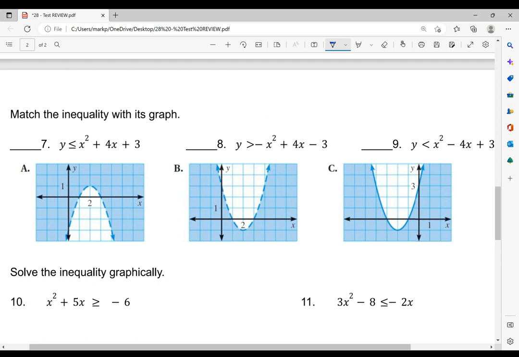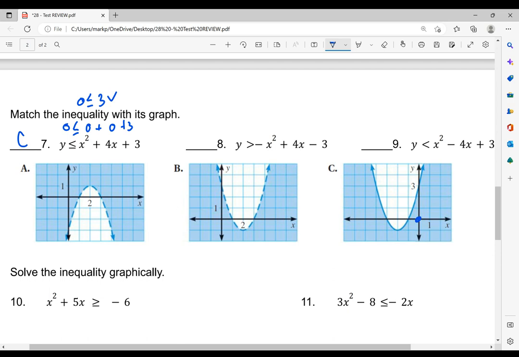Now, I do want to show that when you test the point that you will get the right shading. So here, like I said before, I use the point 0, 0. So I just plug this into the function. 0 is less than or equal to 0 squared is 0, plus 4 times 0, 0, plus 3. So we do know that 0 is less than or equal to 3, which actually checks out to be true, which means the shading should be on the outside. So therefore, number 7 has to be C.